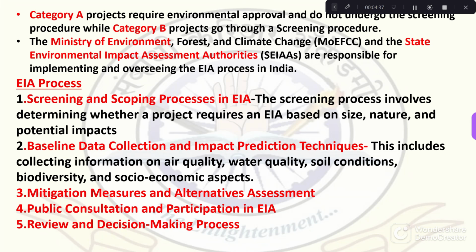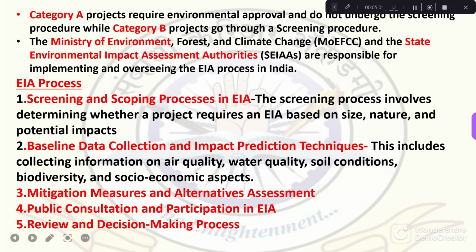So projects in category A have to compulsorily go through the environmental clearance process. While the second is category B. Category B projects go through the screening process, in which it is decided whether the particular project has to undergo compulsory EIA or not.